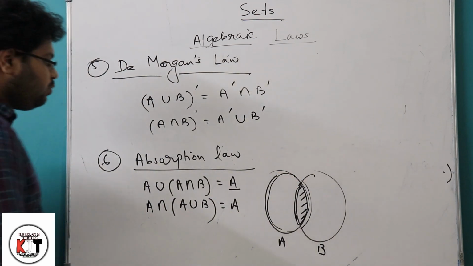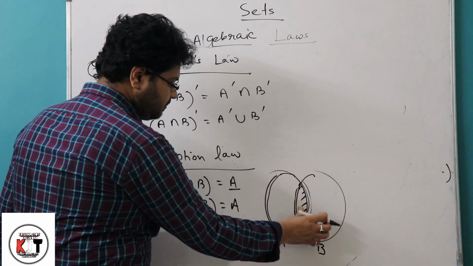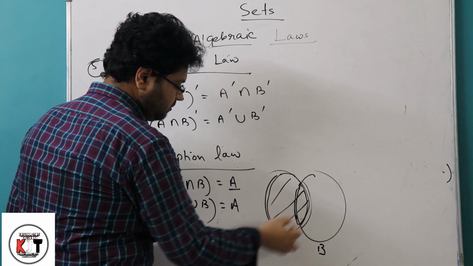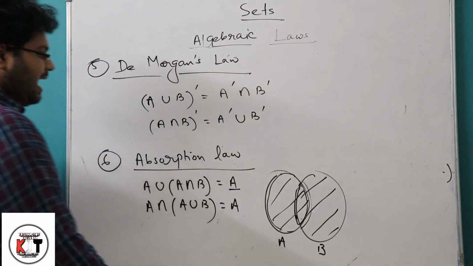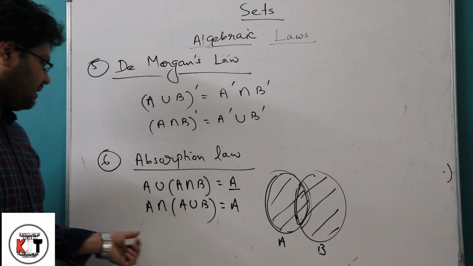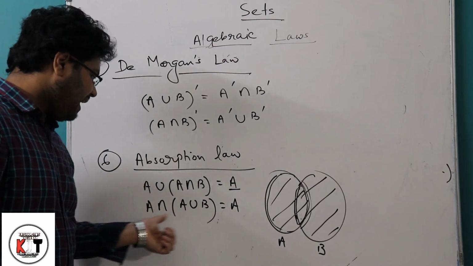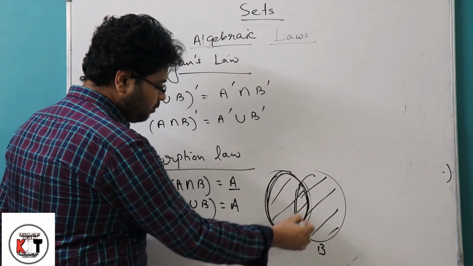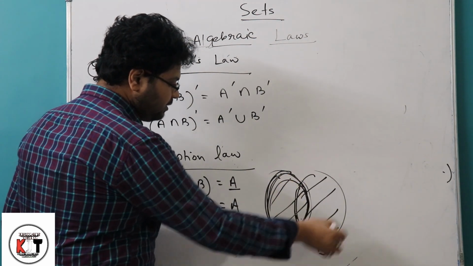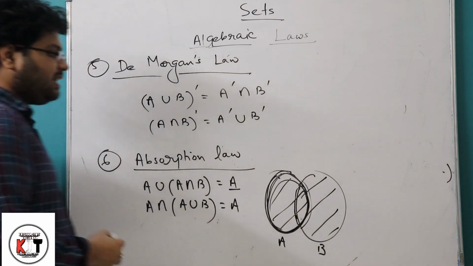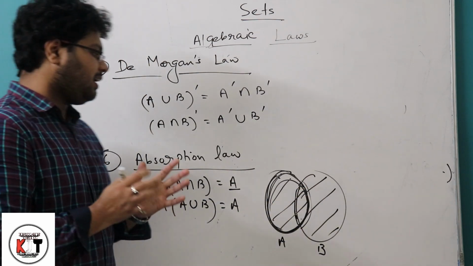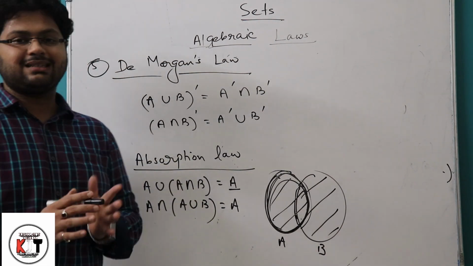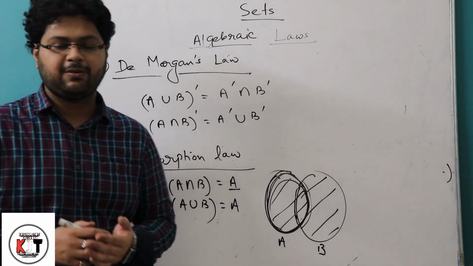And similarly, A union B means this whole set, and we are taking the intersection of A and A union B. A means only this region, the smaller part, and the whole set is A union B. If we take the intersection of a larger part and a smaller part, we will always get the smaller part, because intersection means only the overlapped portion.